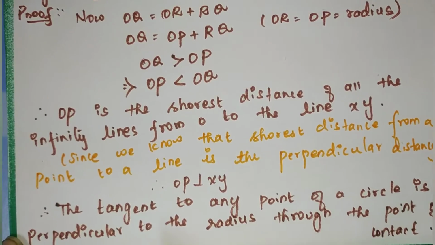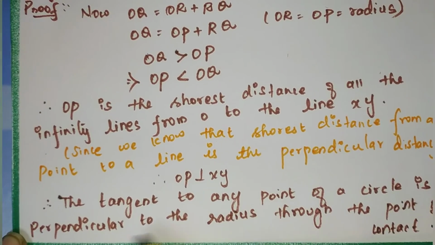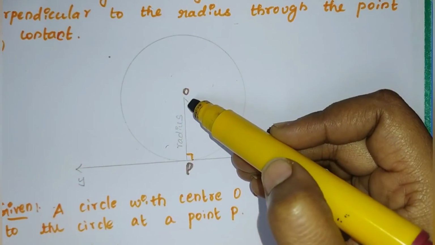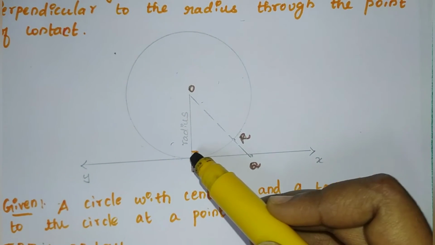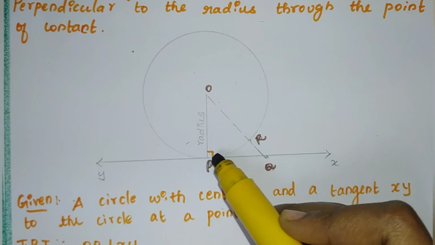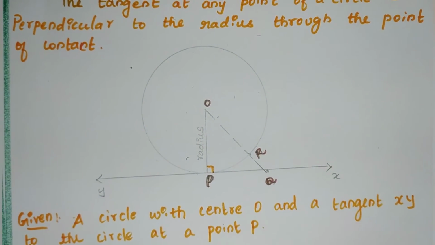Clear all of you? If you join the center to the point of contact, then it will make a perpendicular line, that is 90 degrees. Clear, children?